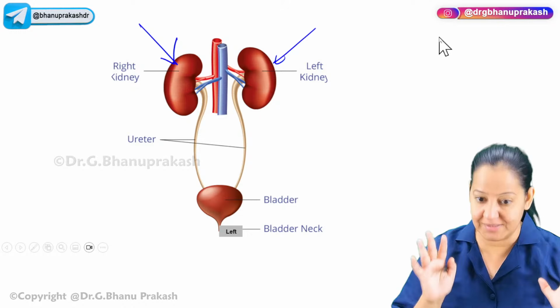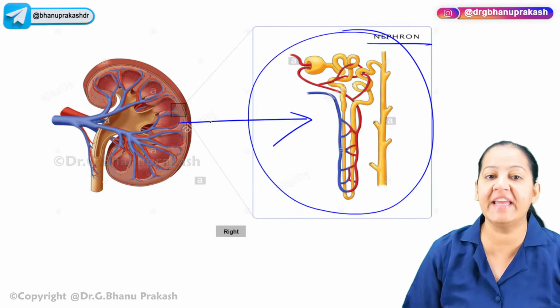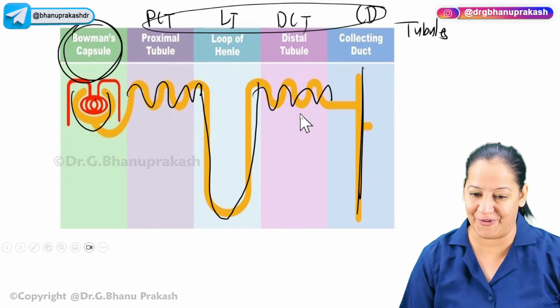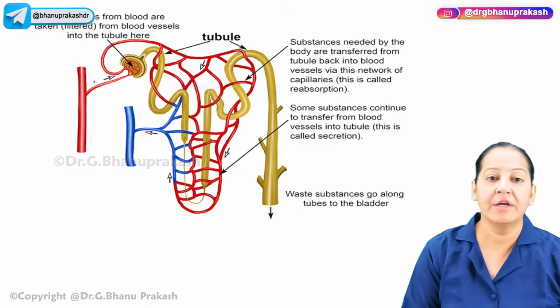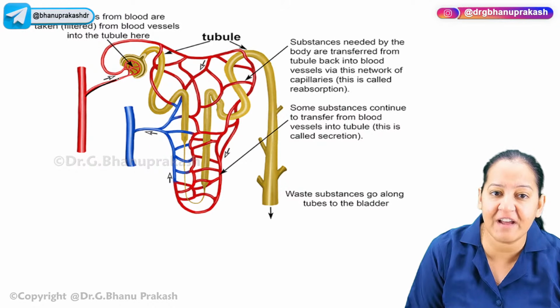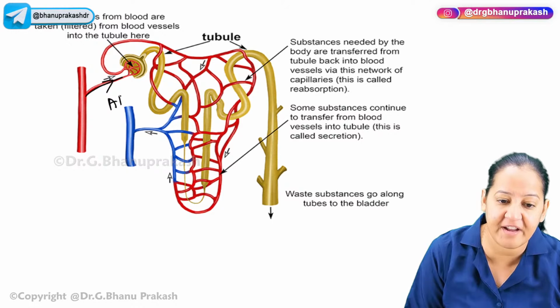So you can see humans have a pair of kidneys. Inside each kidney, there is 1 million nephrons, and these are the 5 parts of the nephron. Everyone can understand. Now, you can see from the renal artery, this is the afferent arteriole coming inside. Afferent arteriole.